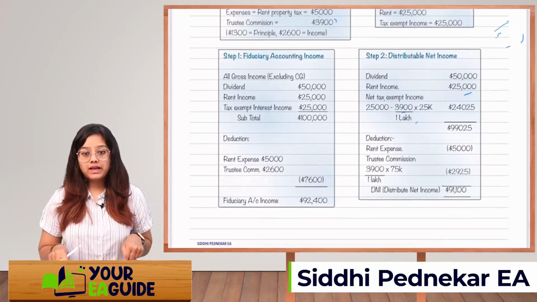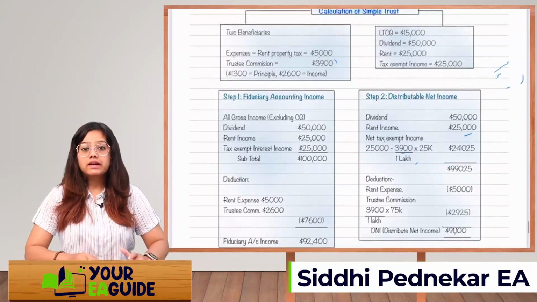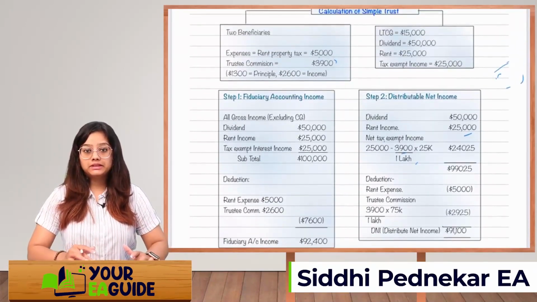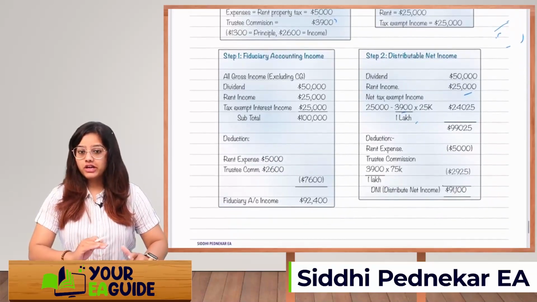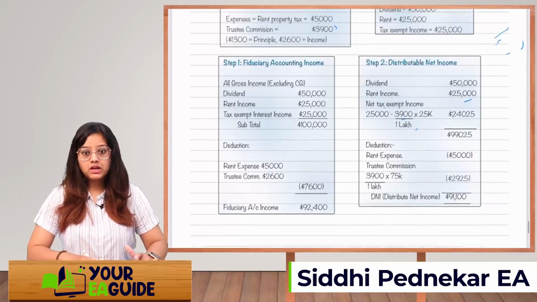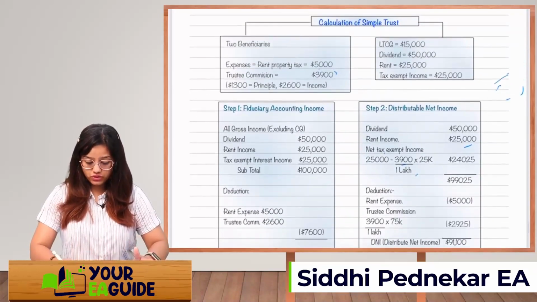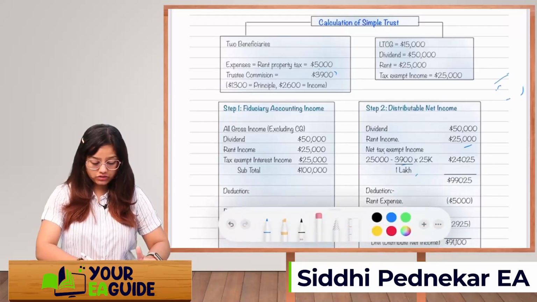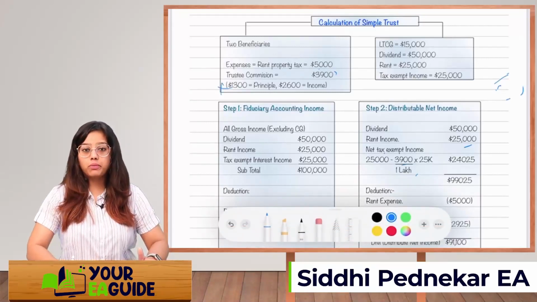Out of this 1 lakh, how much are you going to distribute? First is rent property expense, right? Property expense 5,000 we will straight away deduct. But from trustee's commission, you are not going to distribute this 1,300 because this is related to corpus.